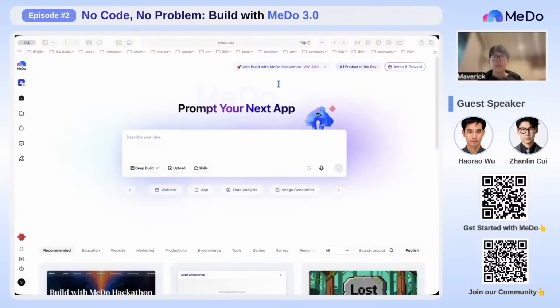A product manager may define the requirements, a designer may improve the interface, an engineer may check the logic, and a business owner may review the final result. So MeDo Enterprise helps teams keep the project in one place and continue working together. This version already gives us a useful starting point.